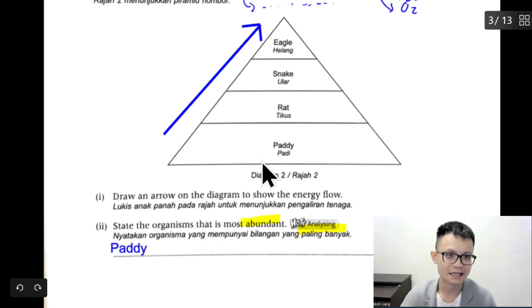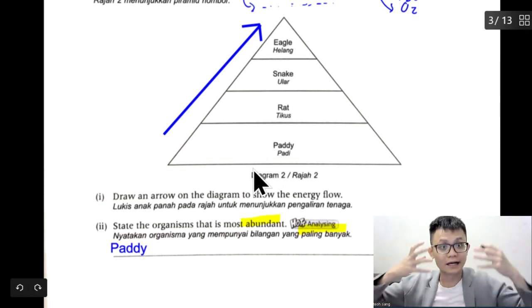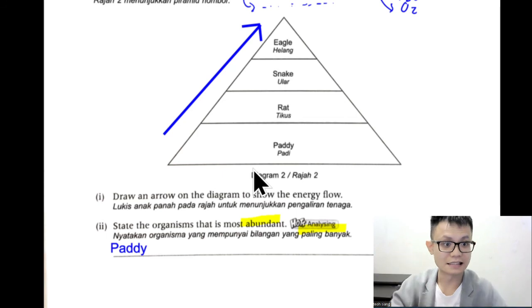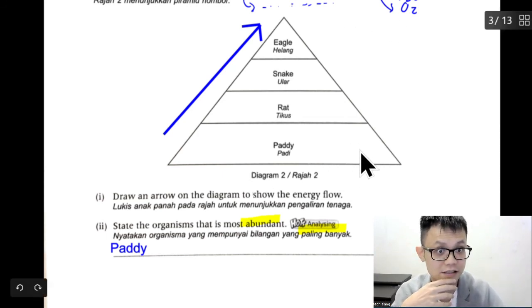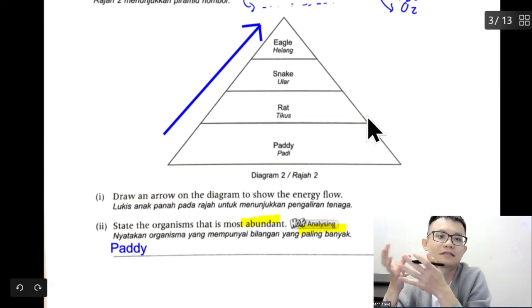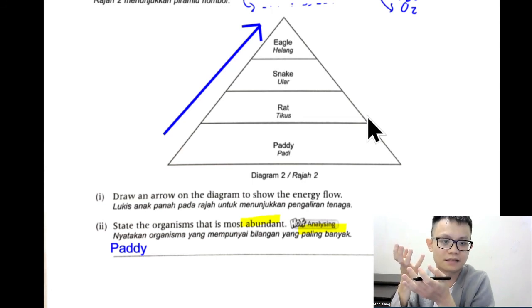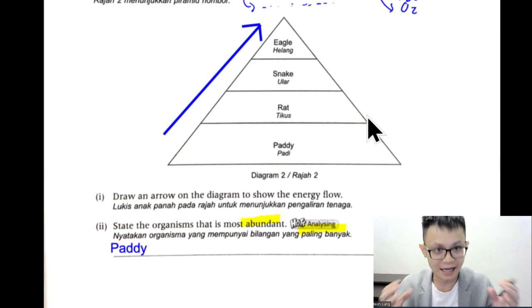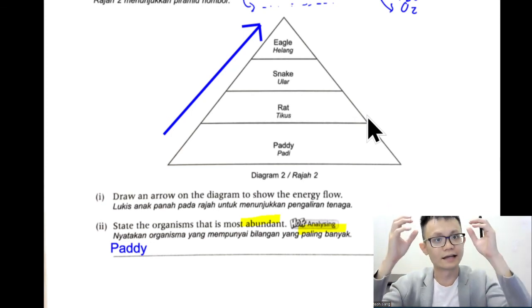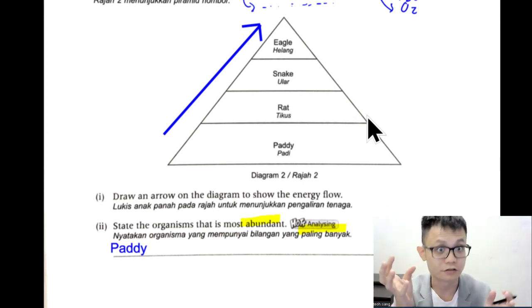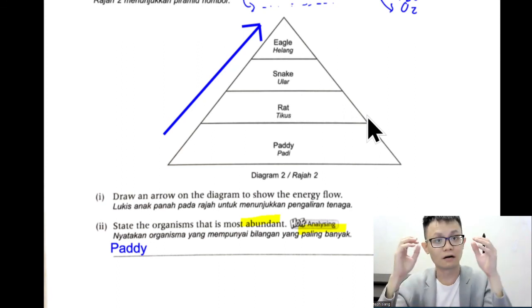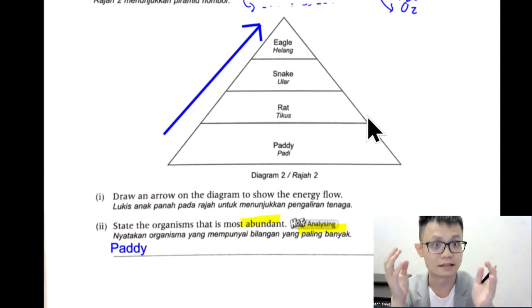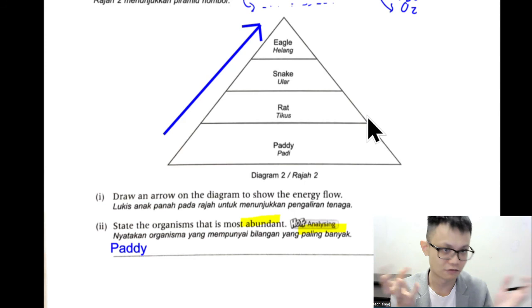Actually when they are talking here, they are not talking about just the paddy. The concept they want to bring up is that this is the producer. But the main point of this whole idea is that plant has more energy than tertiary consumer. Plant has more energy than primary consumer, and so on.